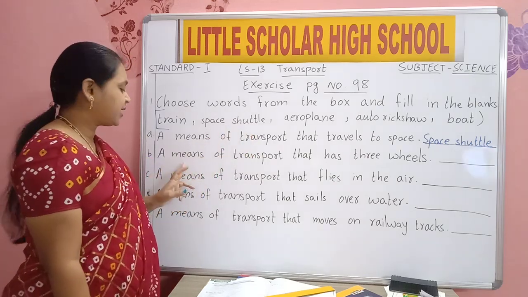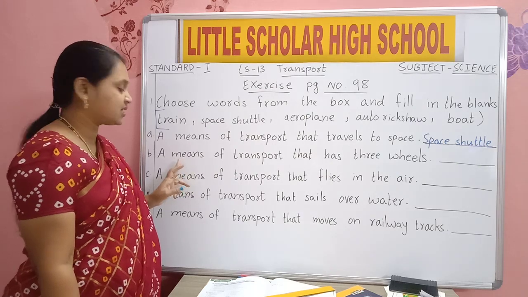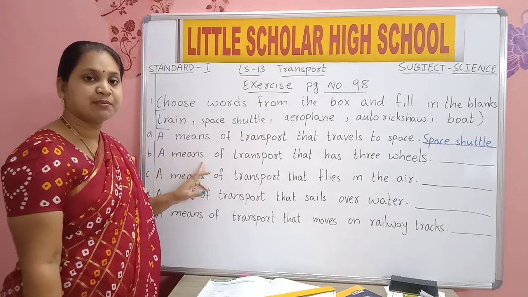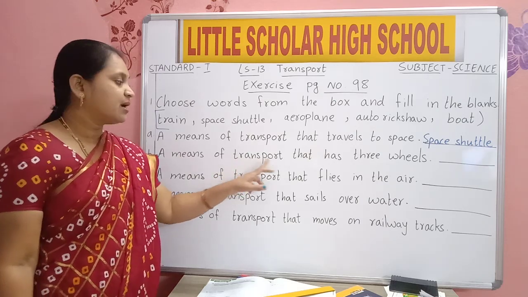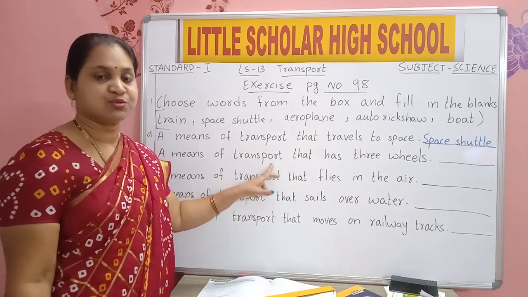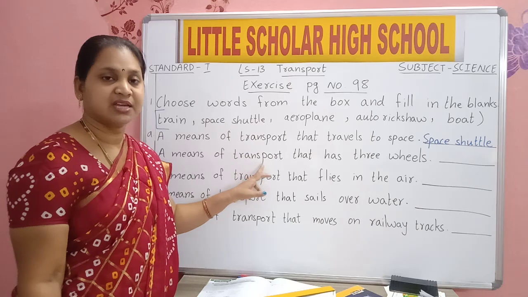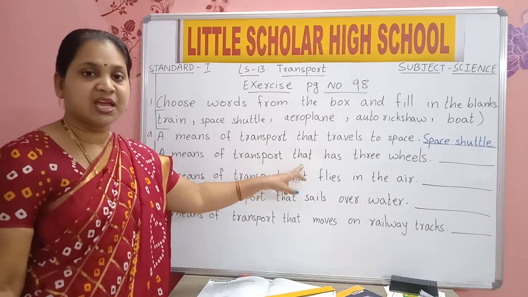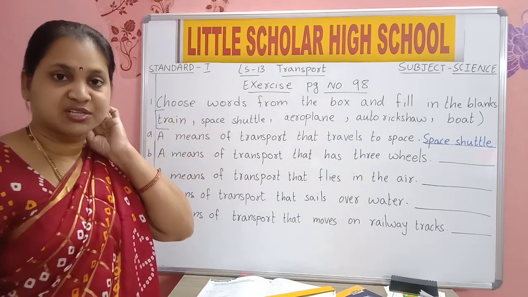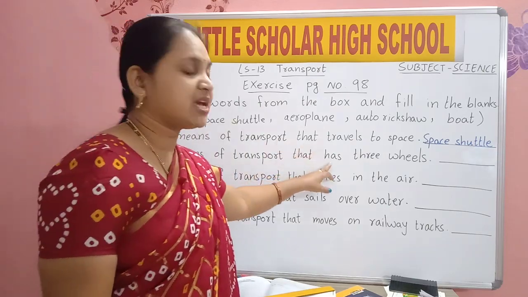Second one. M-E-A-N-S, means. O-F, of. T-R-A-N-S-P-O-R-T, transport. T-H-A-T, that. H-A-S, has.